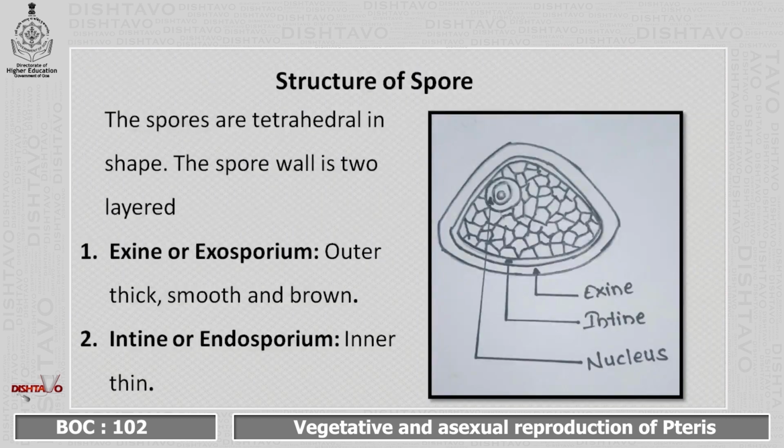The next is the structure of the spore. The spores are tetrahedral in shape. The spore wall is two-layered. The first is the exine and the other is the intine. Exine is also called exosporium. Exine is actually the outermost thick-walled structure, which is smooth and brown colored. Intine is also called endosporium and it is the innermost thin-layered structure.